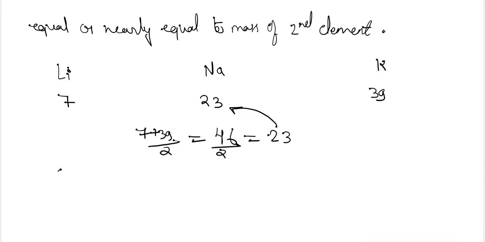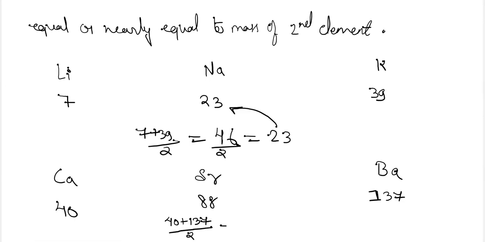Next group was calcium, strontium and barium. Calcium's atomic mass is 40, strontium's atomic mass is 88, barium's is 137. On taking the average for barium and calcium, 137 plus 40 is 177, divided by 2, that is 88.5. So it is nearly equal. You can see here it is nearly equal to the middle one.